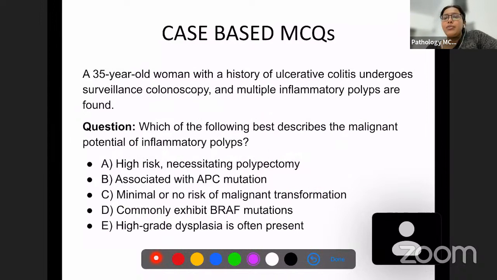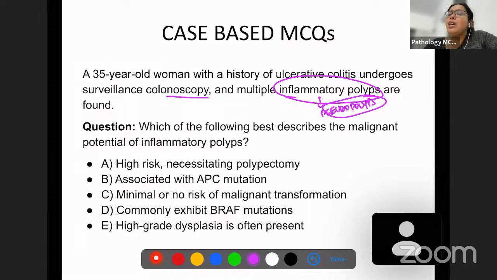Next one. A 35-year-old woman with history of ulcerative colitis undergoes colonoscopy and multiple inflammatory polyps are found. We know in ulcerative colitis patients, we are going to have lots of pseudopolyps. We already discussed this, right? Pseudopolyps are going to be formed. Pseudo why? Because it's not going to have any gland or any structure native to the intestinal tissue, but it is just going to be inflammatory infiltrate and fibrin deposition. So that is why pseudopolyp.